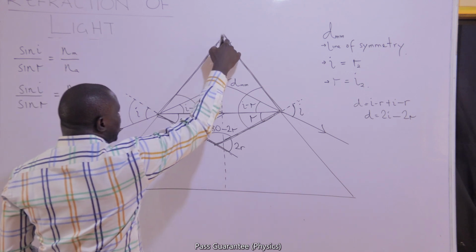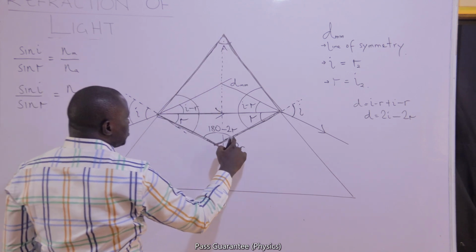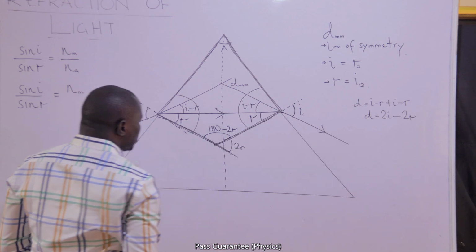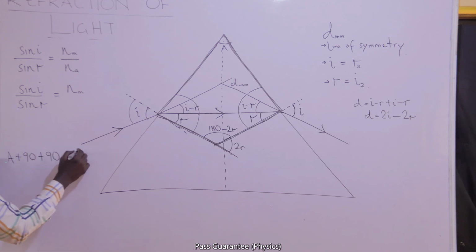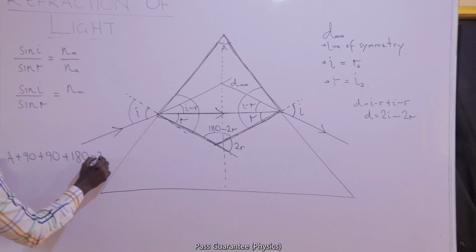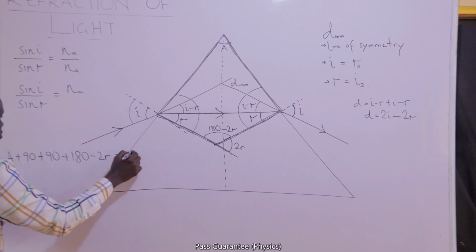If I add A plus 90 plus 180 minus 2R plus 90, I should get 360. That will be A plus 90 plus 90 plus 180 minus 2R should be equal to 360.